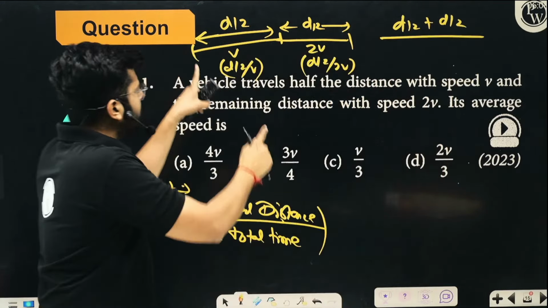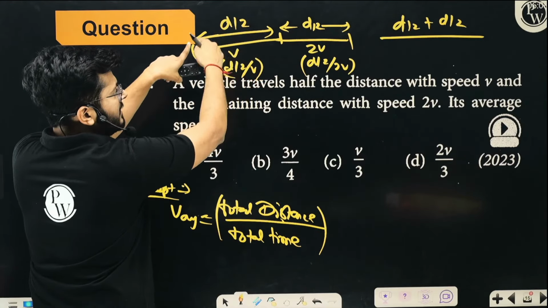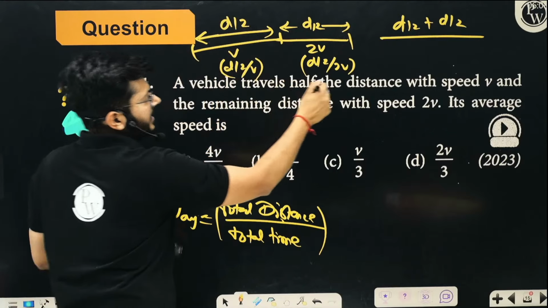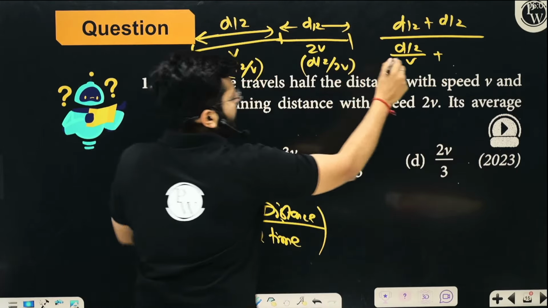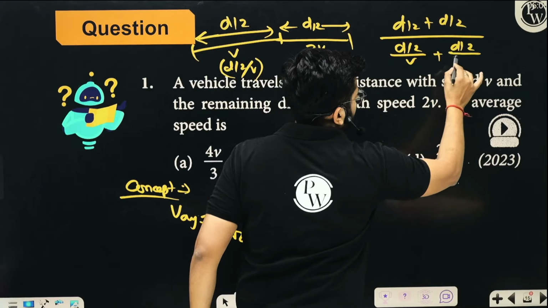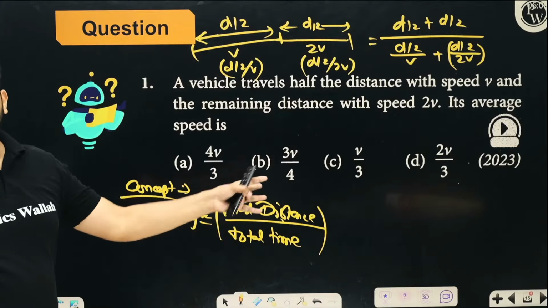And for total time, the time in the first half is distance upon velocity, so D by 2 upon V. This is the time in the first half. And this is the time in the second half, D by 2 upon 2V. That's it. Just add that up and solve it, and you will have the final answer.